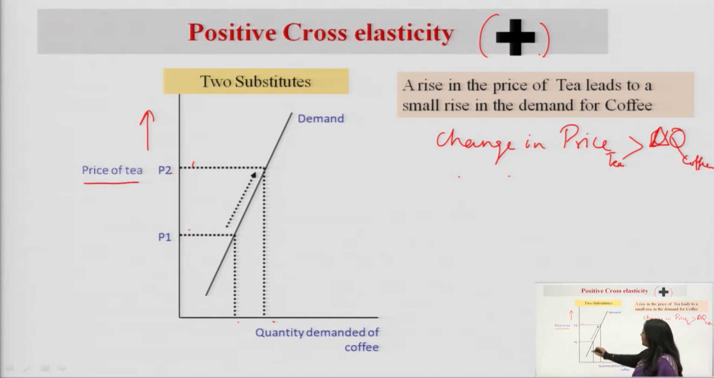How is the curve looking? It has a positive slope. So in case of substitute goods, how is the demand curve? It is rising upwards, it has a positive slope. And what is the value of EC? The value of EC would be positive. When EC is greater than 1, we will say demand is elastic. When EC is less than 1, we will say demand is inelastic.